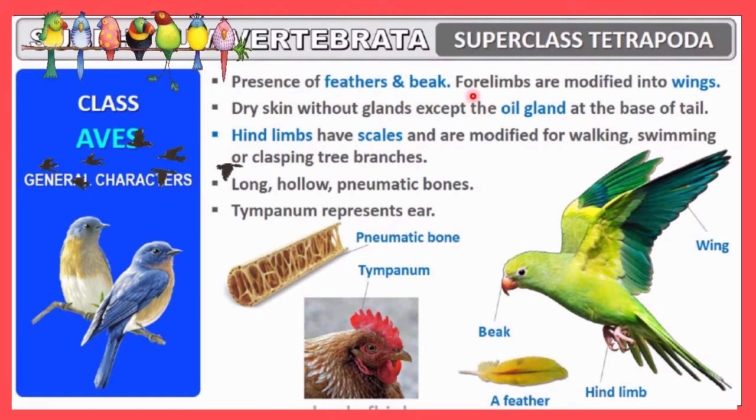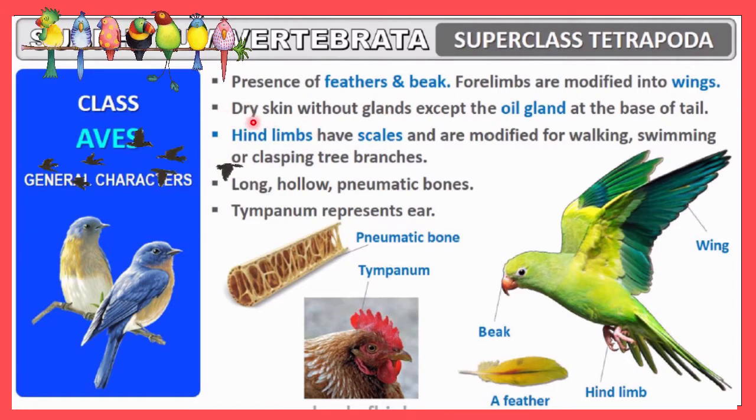Forelimb: you must remember they are included in Tetrapoda, so a forelimb and a hind limb, two pairs of limbs, may be there in this organism. But here the forelimbs, these anterior limbs, are modified into wings. So wings are nothing but one type of limb of these organisms, and wings enable this organism to fly in the sky. You should remember that wings are a modification of the forelimb, which helps them to fly in the sky.